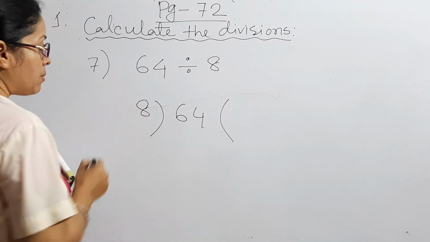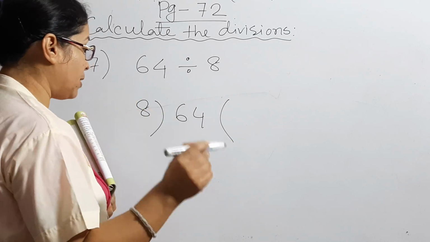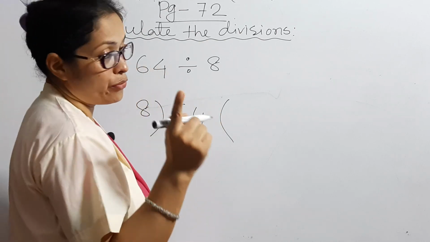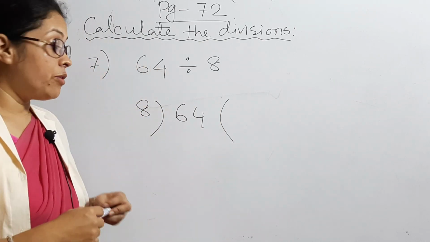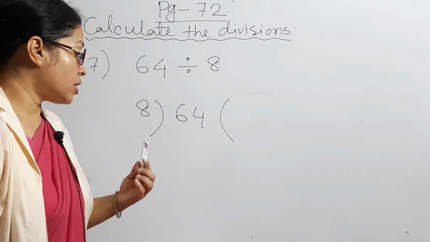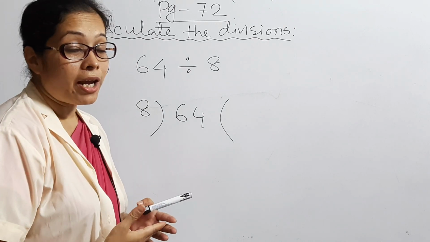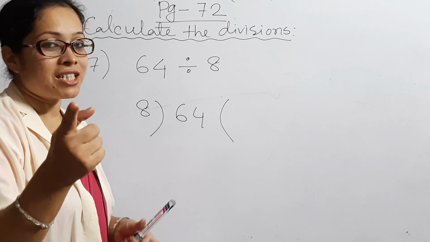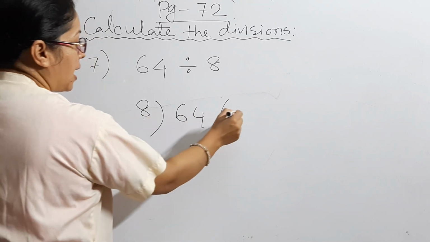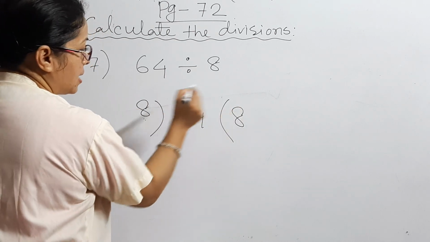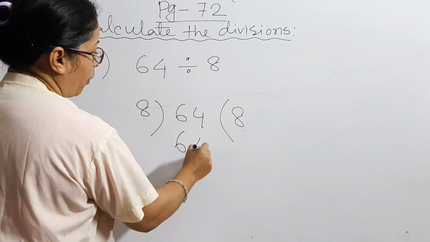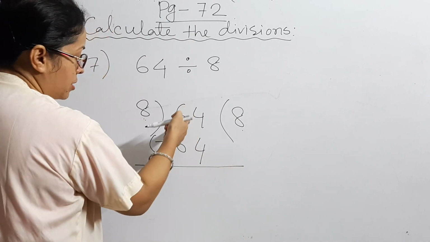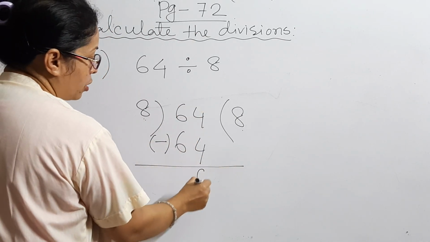Now it's time for the 8 times table. 8 ones are 8, 8 twos are 16, 8 threes are 24, 8 fours are 32, 8 fives are 40, 8 sixes are 48, 8 sevens are 56, 8 eights are 64. Now it's time for subtraction. If you subtract 64 from 64, it will be 0.